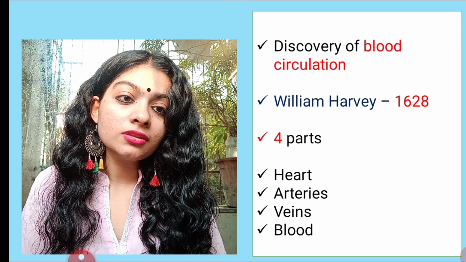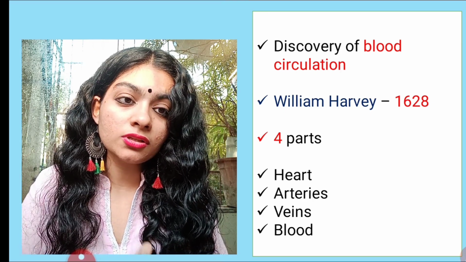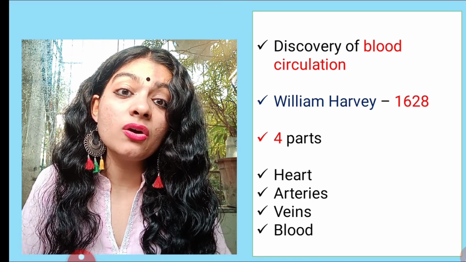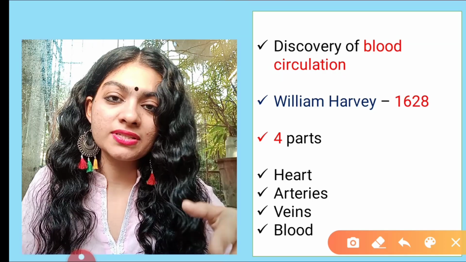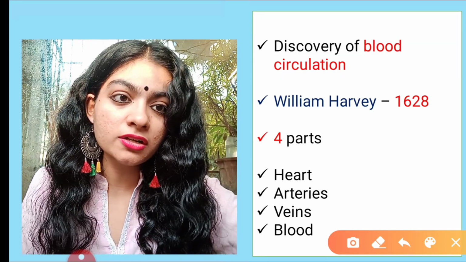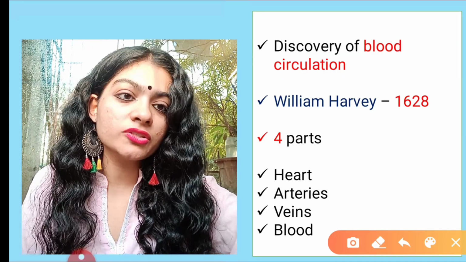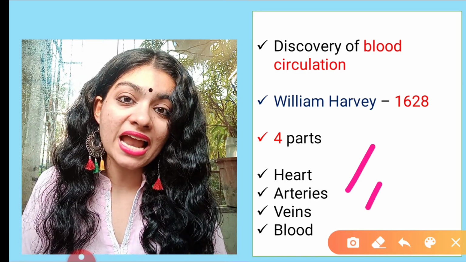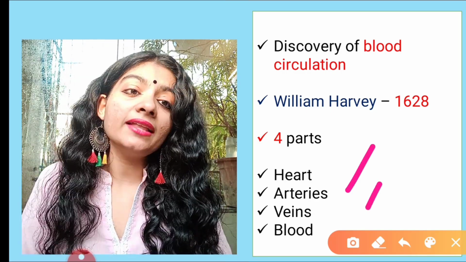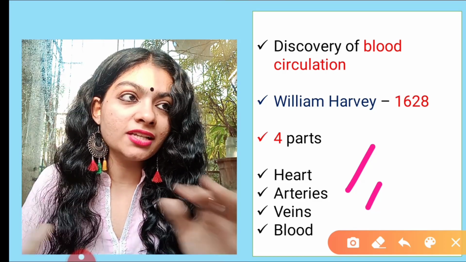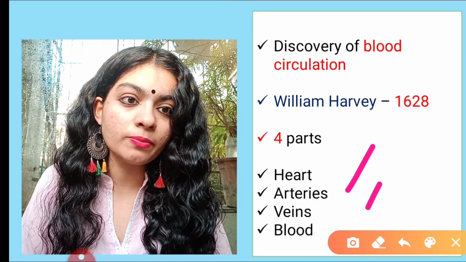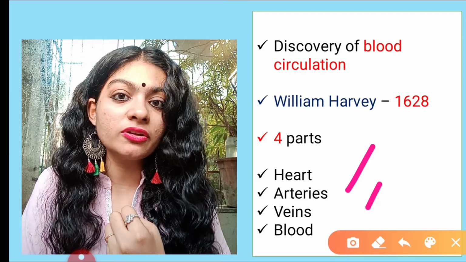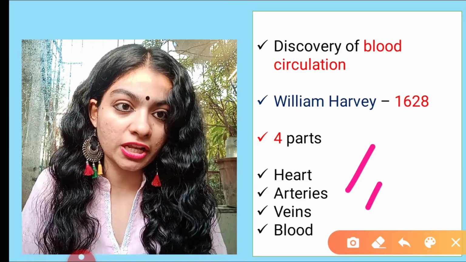For the blood to be circulated, there are blood vessels, which are the passages through which the blood flows. These blood vessels include arteries and veins. And then we have the heart, the entire pumping unit which pumps the blood constantly and regulates the flow of blood in different directions.